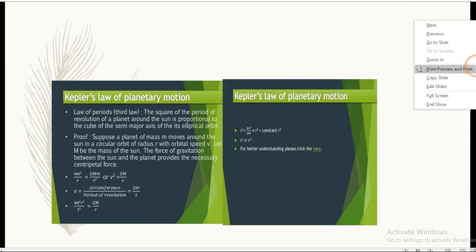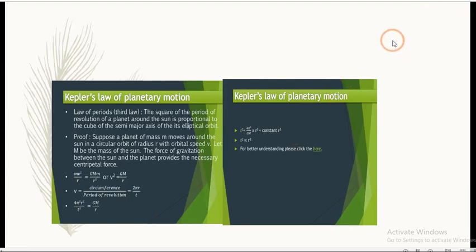When you consider the third law, it is the law of period. According to the law, the square of the period of revolution of the planet around the Sun is proportional to the cube of the semi-major axis of its elliptical orbit.